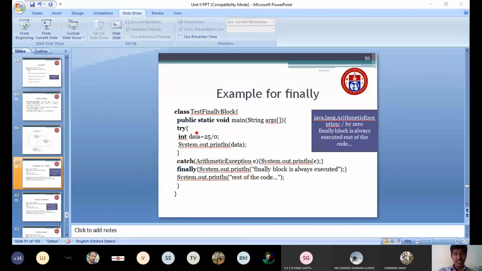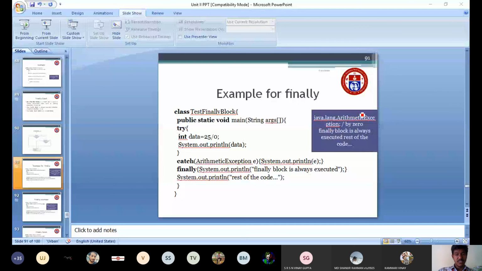On this very line you are getting an exception, so this statement will not be executed. Directly it will come to the catch block, arithmetic exception. What type of exception is it? It is an arithmetic exception. Then we print the exception name, which is java.lang.ArithmeticException: / by zero. It will display what type of exception it is.